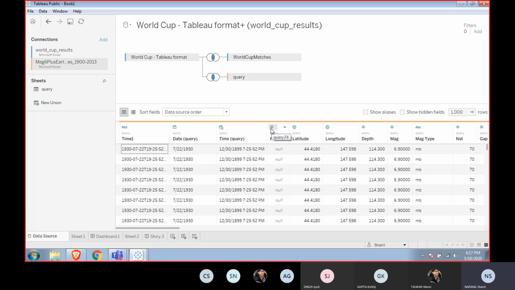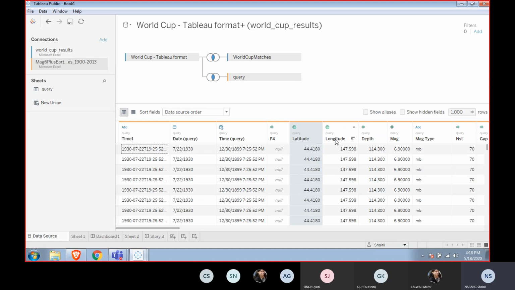This is a number. Whenever you see a hash sign, it's a number, and most probably it will be taken as a measure value in your data visualization worksheet. And when you have this globe kind of symbol, these are latitude and longitude.